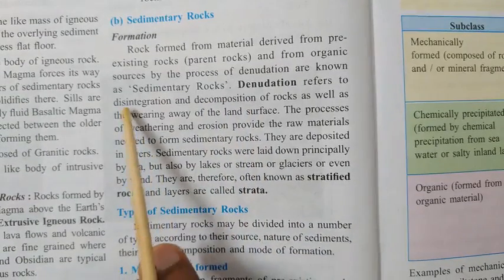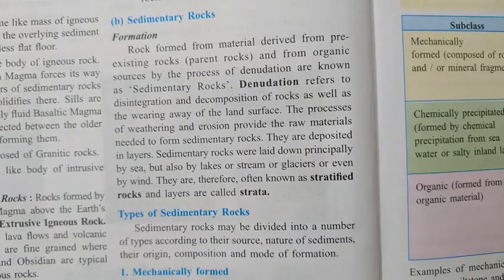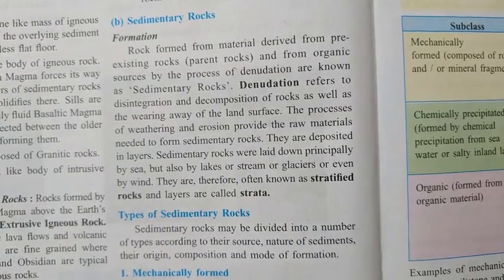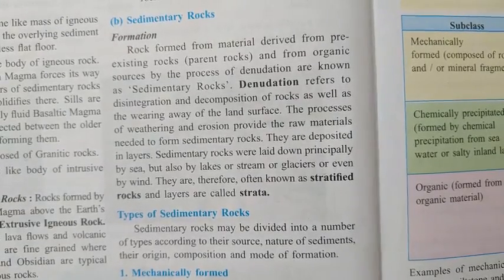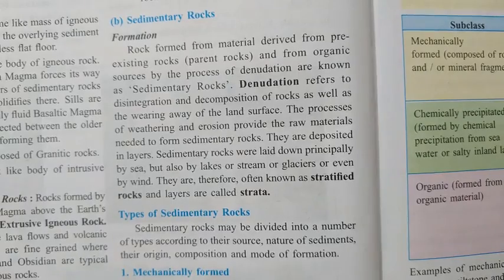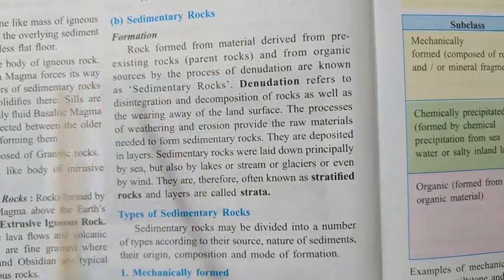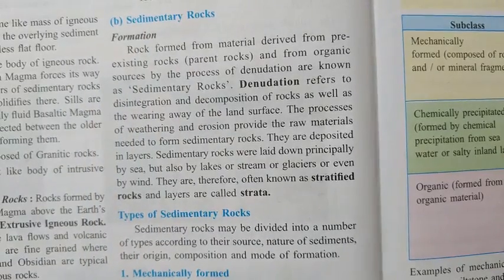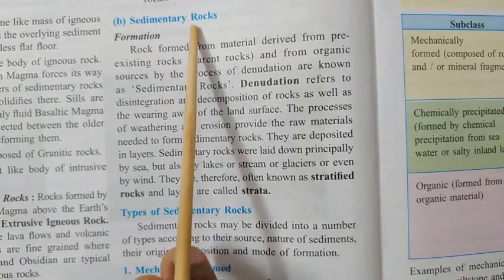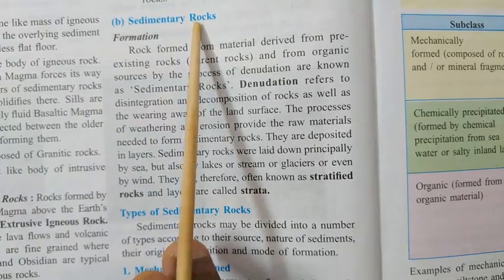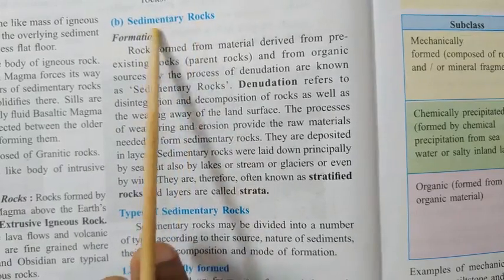Now both these things, disintegration and decomposition, you will study in the chapter on weathering. There I will explain in much more detail. These are some important terms you should know. That's why I first explained the formation of the sedimentary rock. So in a simple manner, let us see again. What are sedimentary rocks? The rocks which are formed by the solidification of sediments are called sedimentary rocks.